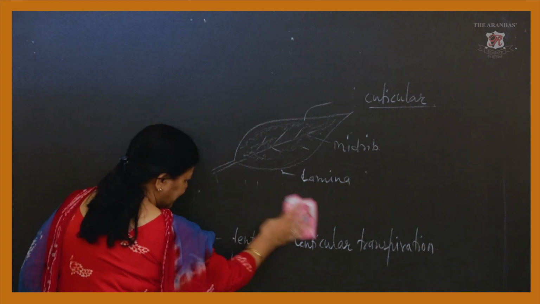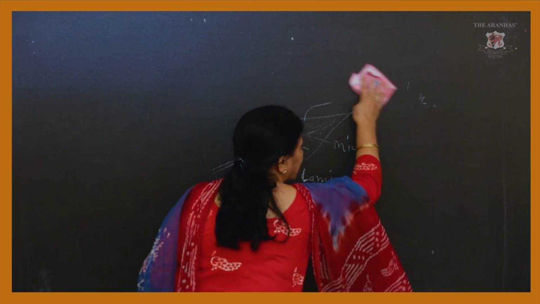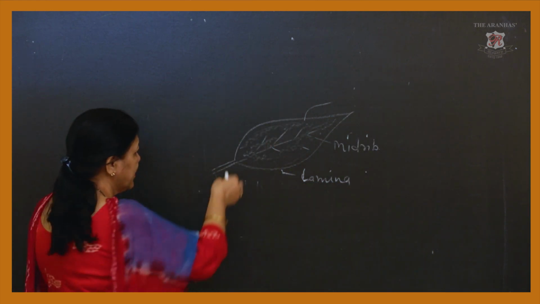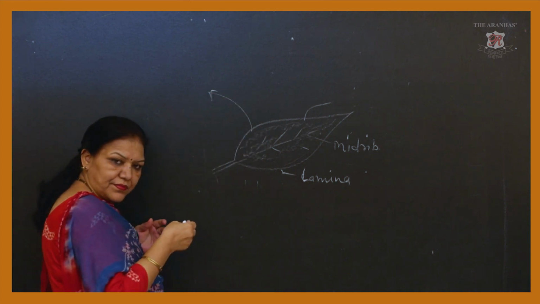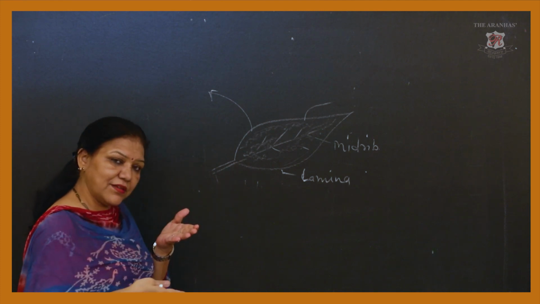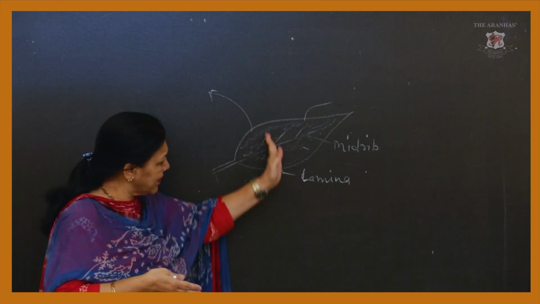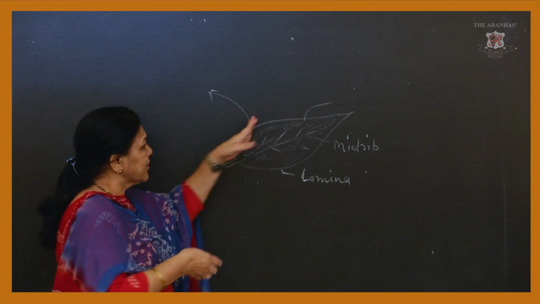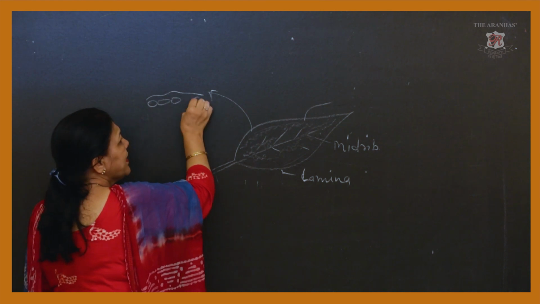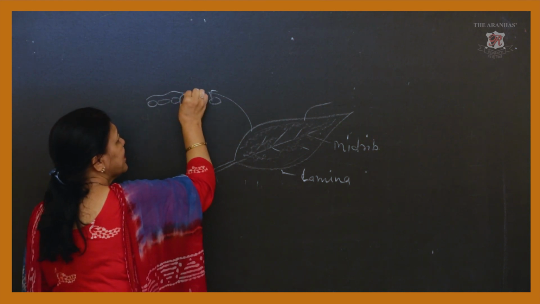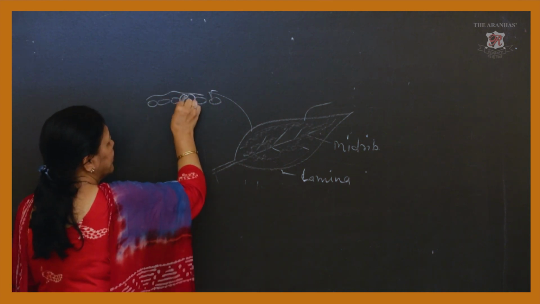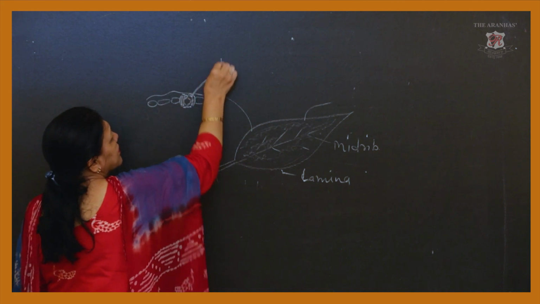Now the very important stomatal transpiration. How and where does it happen? Say this is the leaf we are taking. We are taking the TS of the leaf. TS means transverse section, or we can say longitudinal section also. We cut the leaf like that. In it we see this is the cuticle, and this is the epidermis. Between the epidermis there are some structures present here. This is called the stomata.